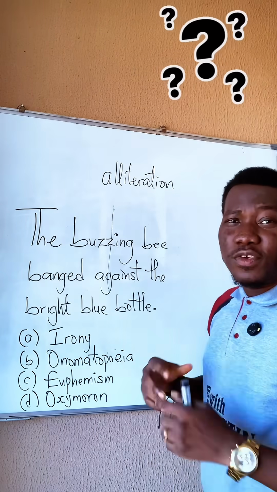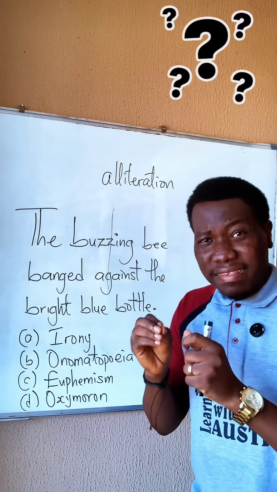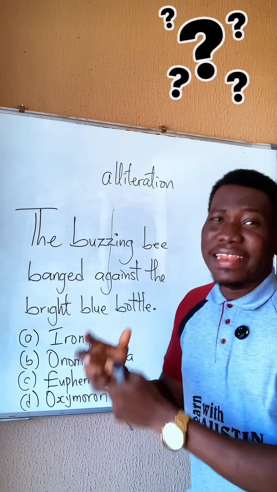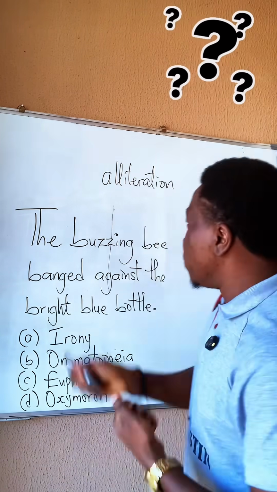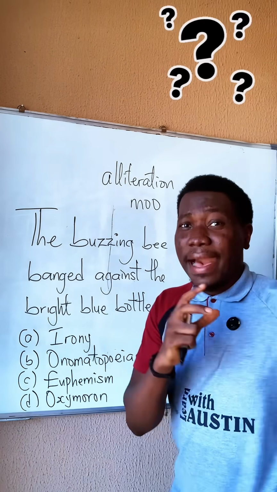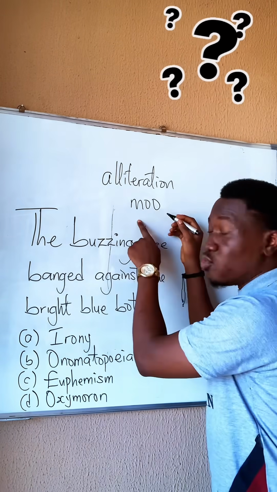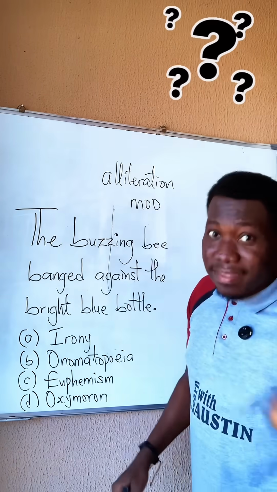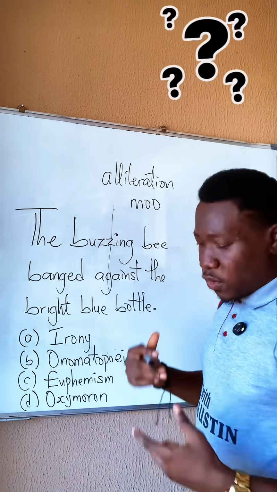Onomatopoeia. This involves the use of a word that mimics a sound it is describing, or mimics a natural sound. For example, we have the word moo. This sounds like the sound cows make. Moo. This is the word that represents that sound, and it sounds like that sound. That is onomatopoeia.